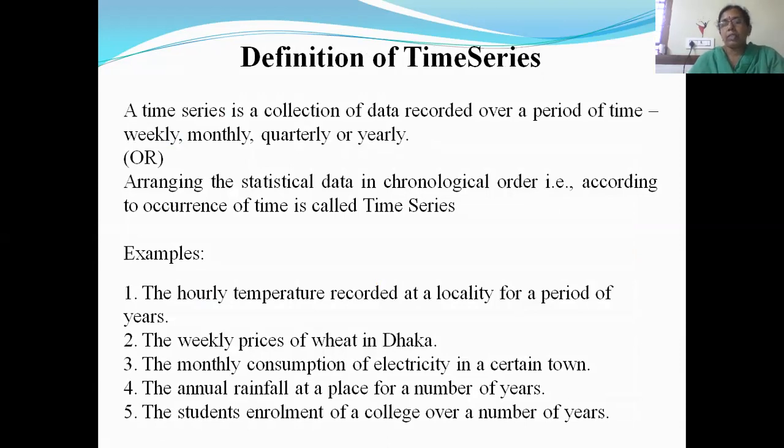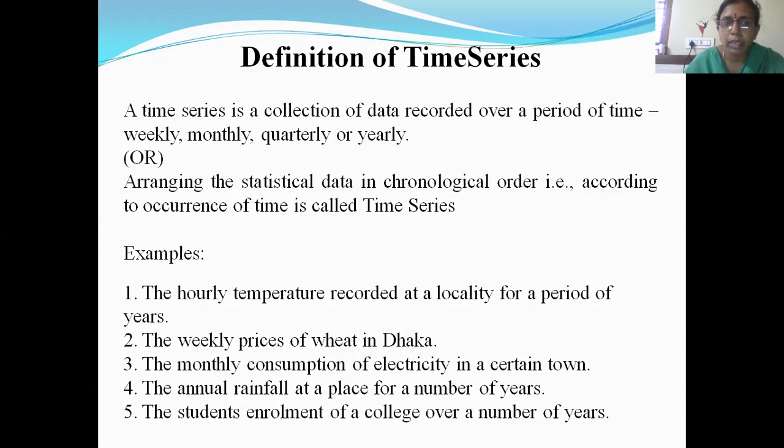Now, what is time series? Time series is nothing but a series of observations as per the occurrence of time. Statistically, it is defined as a collection of data recorded over a period of time.